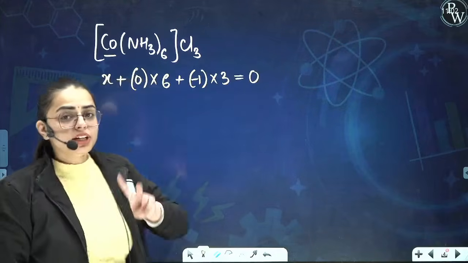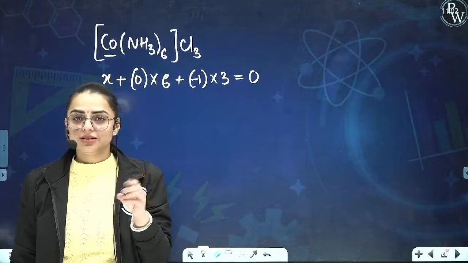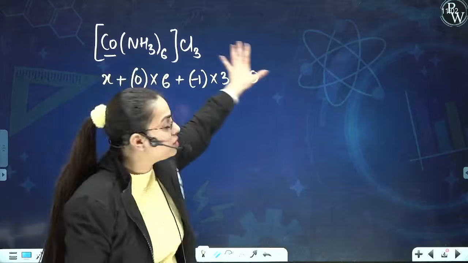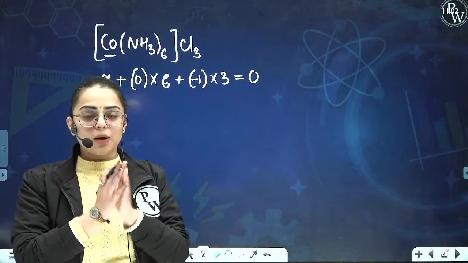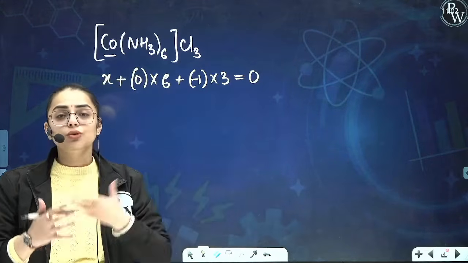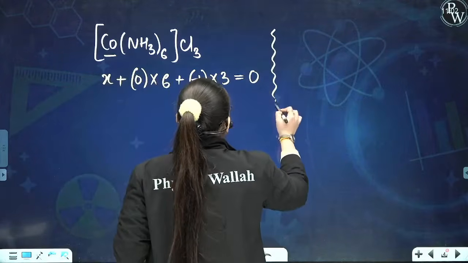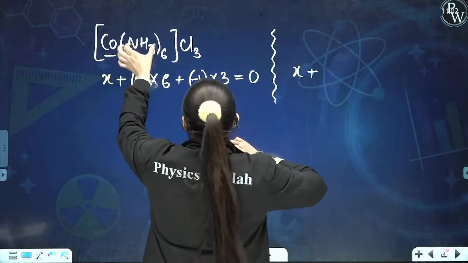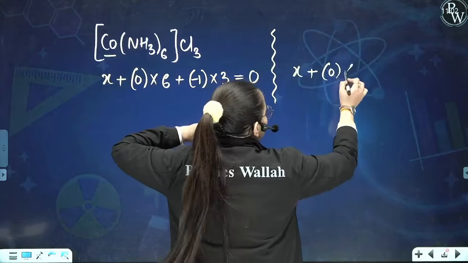Now, I have already told you, in order to calculate the oxidation state, there are 2 methods that you can apply. This is the very first method, that you add all the oxidation states of all the elements present in a particular compound and put them equal to 0. There is one more way to calculate the oxidation state. I shall tell you that over here. For cobalt, you need to calculate, so let it be X. For ammonia, it is 0 because it is neutral in nature. How many ammonia? 6 ammonia.